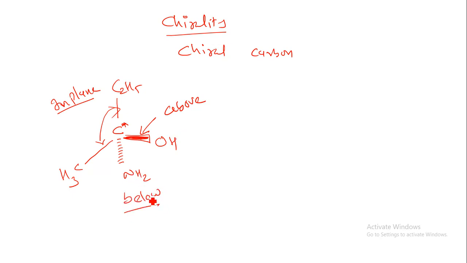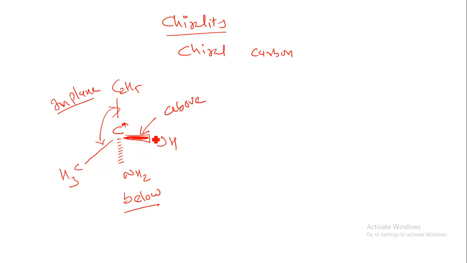Okay, in my next lecture we will be focusing on the live model presentation, in which I will explain all of this. But from the theory point of view, we will be focusing on theory. After that we will show the live model, how we can design chiral centers, stereoisomerism and all that. Till then you can remember this: a normal line is in the plane, the dark line is above the plane, and the dashed line will be below the plane.